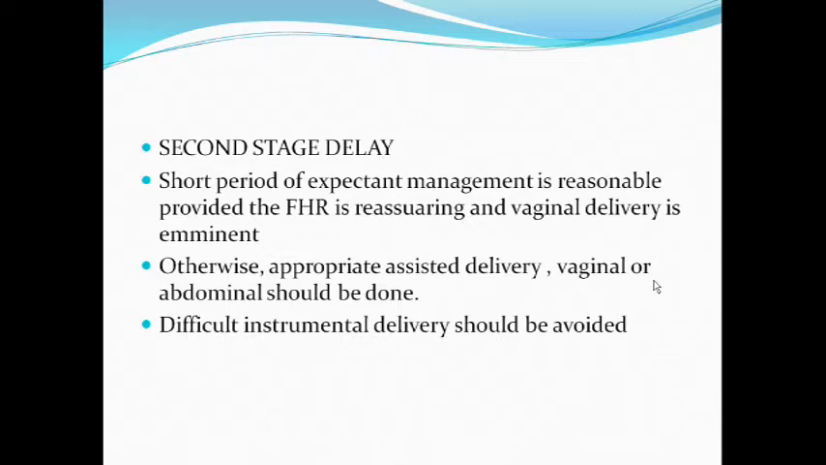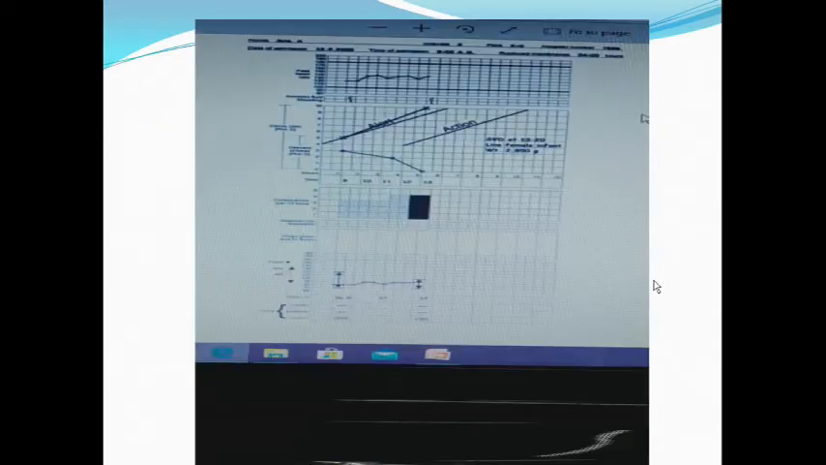Otherwise, appropriate assisted delivery, that is instrumental delivery, we have to do if the head is at +1 or at the 0 station. If you think it's not possible, you have to immediately take the patient for cesarean section. Difficult instrumental delivery should be avoided. If there is any confusion about using instrumental delivery, don't go for that. Go immediately for cesarean section, because it compromises the baby and the mother both. So the prolonged labor management is completed here.